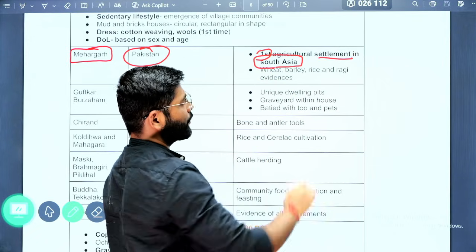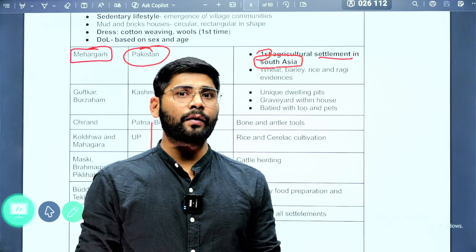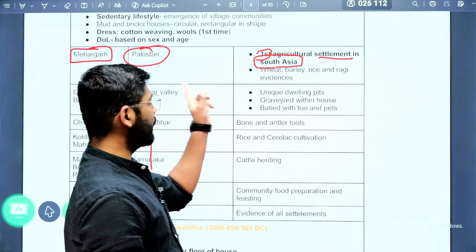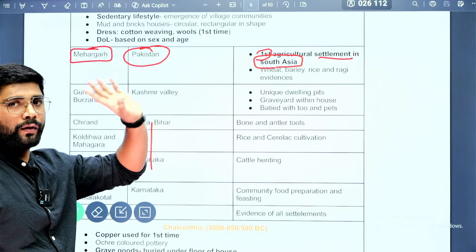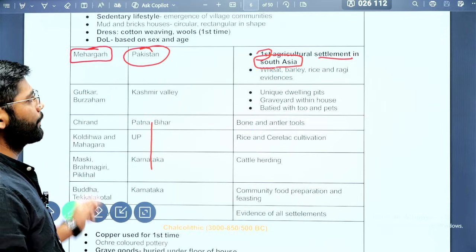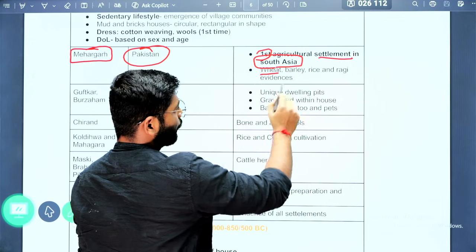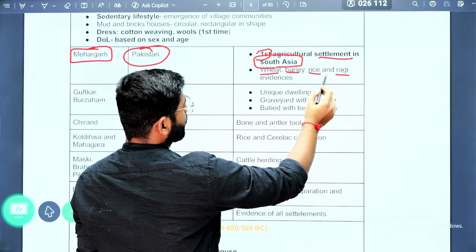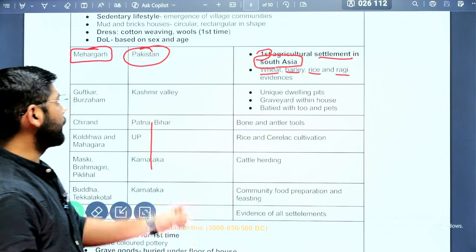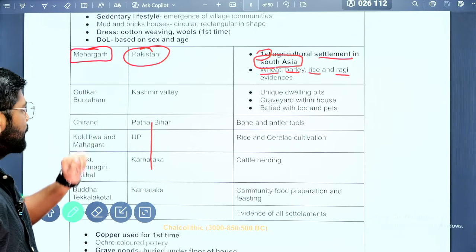Let me know in the comment section which countries come in South Asia. Also, the grains we found, wheat, barley, rice, ragi, are the evidence that we have found in Mehergarh. So this is important.